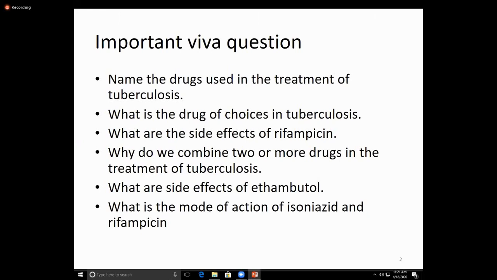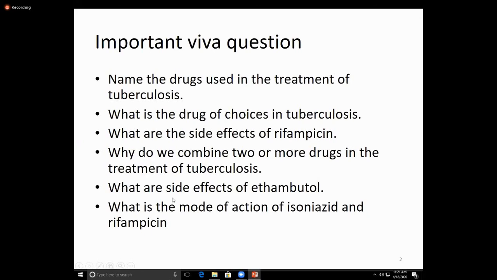And what is the mechanism? It enters into the body as a prodrug and is converted into the active form. In this way they inhibit the synthesis of mycolic acid. And what about rifampicin? Rifampicin, again a first line drug therapy, rapidly kills bacteria. It binds to the bacterial DNA-dependent RNA polymerase and inhibits RNA synthesis.